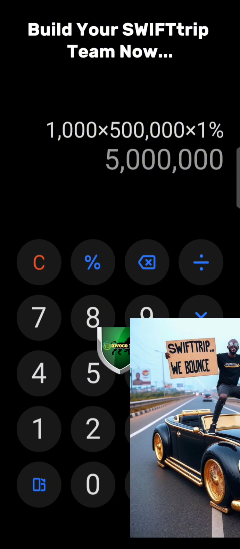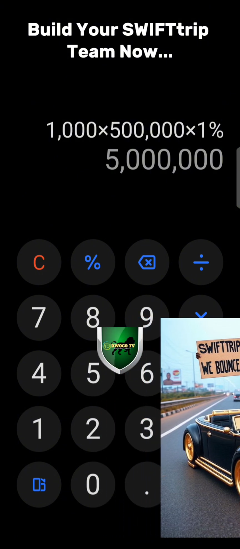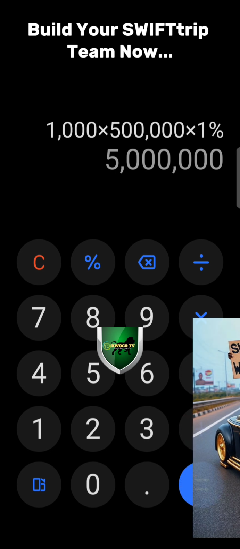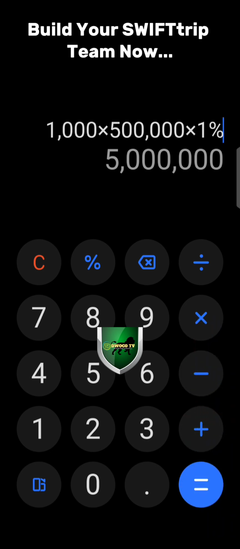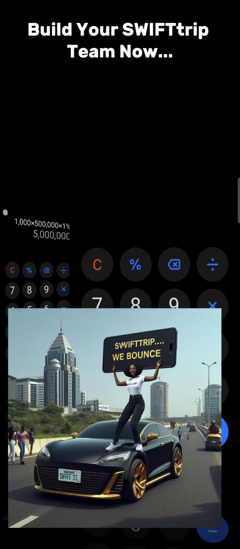Right now we are building this business. SWIFTtrip has not been launched, all right? We are building it, so you can as well be making money from SWIFTtrip through this path. You can't miss SWIFTtrip. Let me also show you something else.